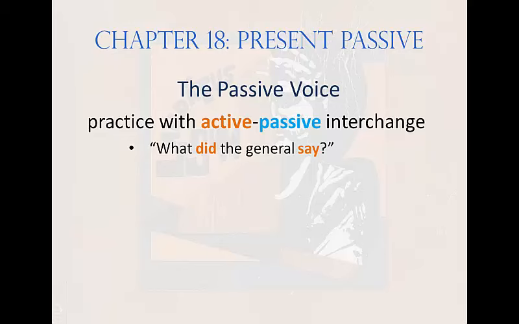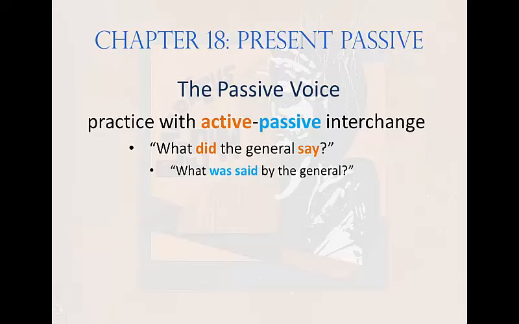That's not a question, that's a statement. And the subject of the sentence? What's the subject? No, it's not what. That's right, it's the general. He's the one doing the saying. In the passive sentence, the general will become the agent. So, what's the passive form of this sentence? That's right. What was said by the general?